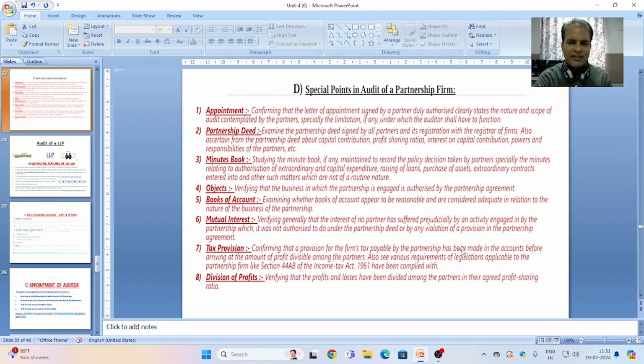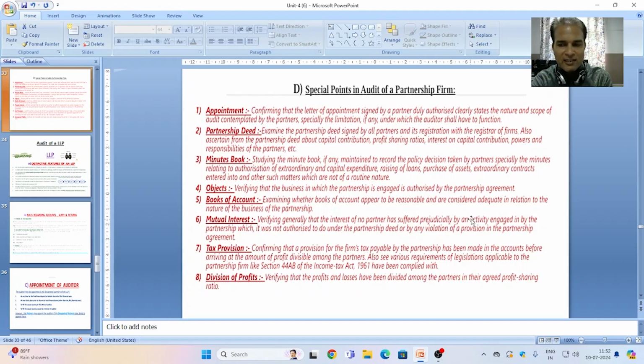Next, point 7, tax provision. Confirming that a provision for the tax payable by the firm has been made in the accounts before arriving at the amount of profit divisible among the partners.